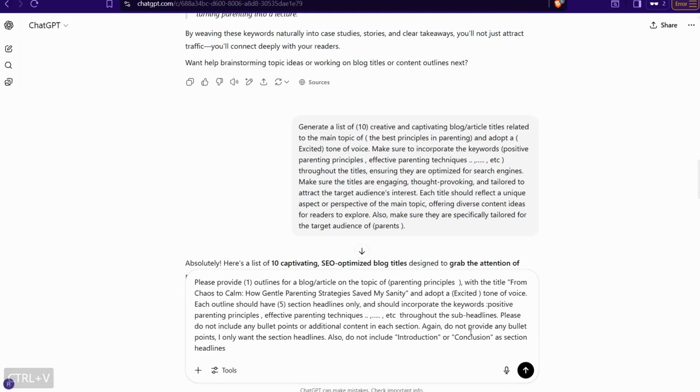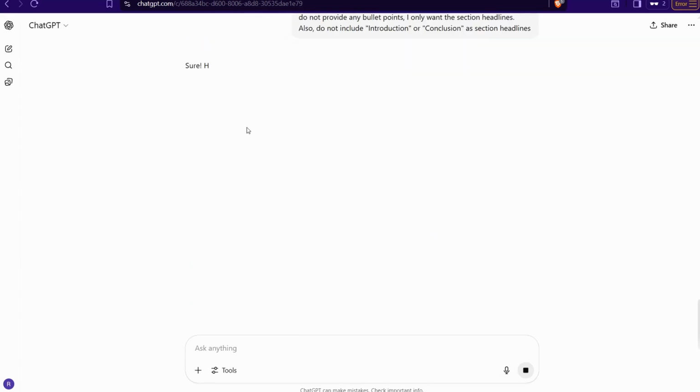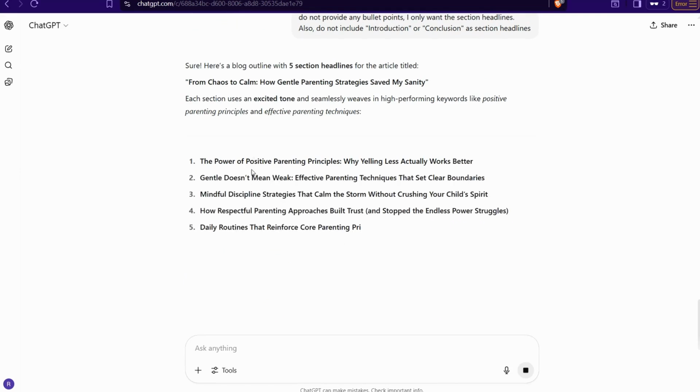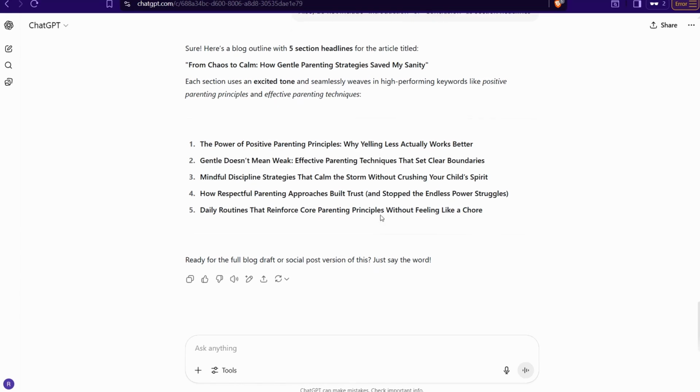Perfect. And go. And in just a few seconds here you can find a stunning outline of your own article. Perfect. The first heading, the power of positive parenting principles, gentle discipline, mindful discipline strategies, and so on and so forth. So for sure all these headings are SEO optimized as well.